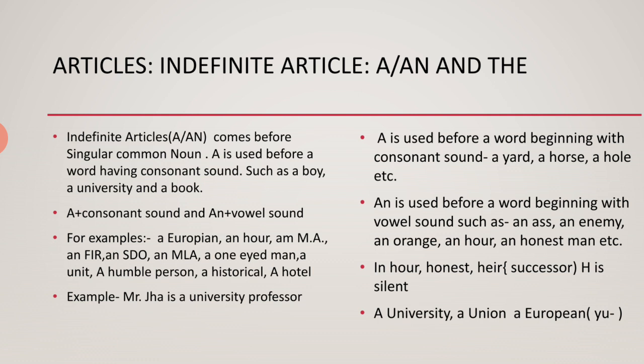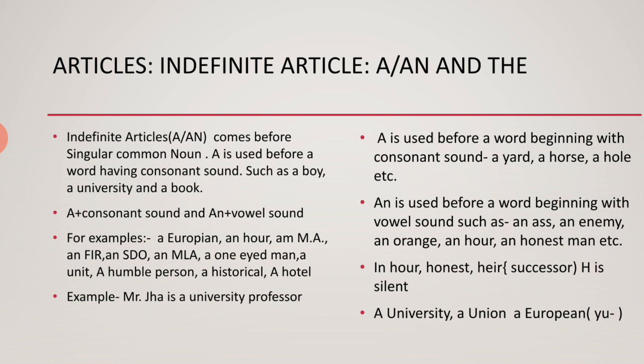Though our word starts from O, it is not producing the sound of a vowel. That's why we use a.